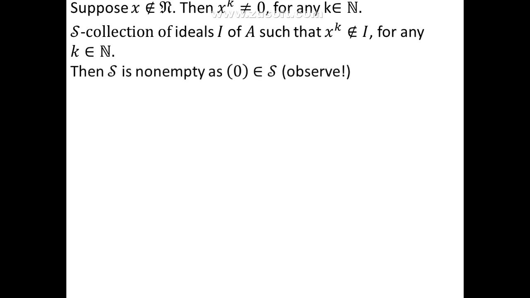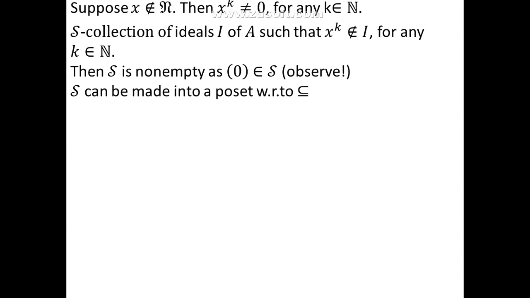Then this S is non-empty because we can easily see that the zero ideal belongs to S, and I want the learner to verify this argument, why the zero ideal is in S. Once it is non-empty, we can partially order it with respect to the set inclusion relation, that is, S with respect to inclusion forms a partially ordered set.